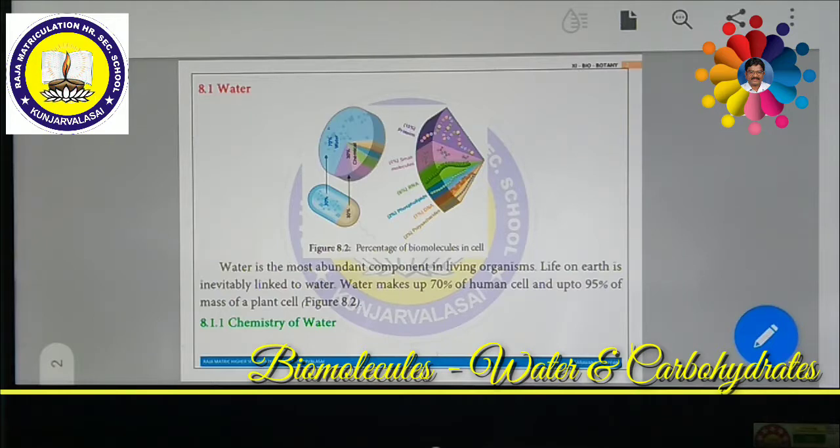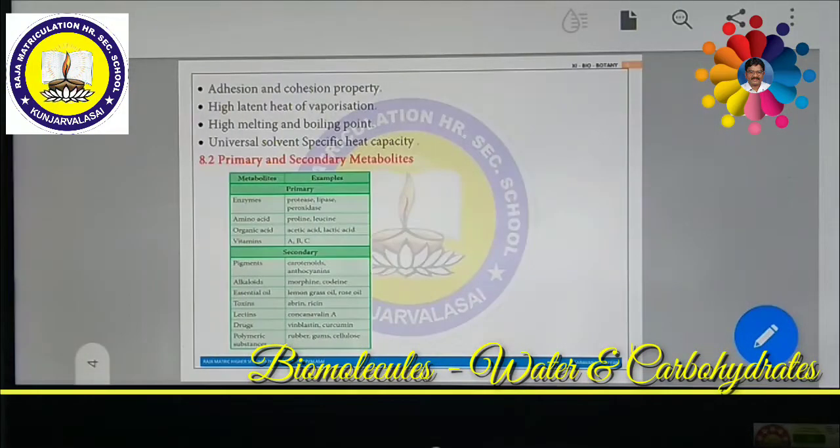It is very important. So this is the importance of water. Now we are going to see another concept called primary and secondary metabolites. What do you mean by primary and secondary metabolites? First we should understand what metabolites are. In plants and animals, a lot of metabolic activities take place. During these metabolic activities, they produce a lot of chemicals. These are the products obtained after metabolism, which are called metabolites. Some metabolites can be utilized by the plant itself for its growth and development. These products are called primary metabolites.